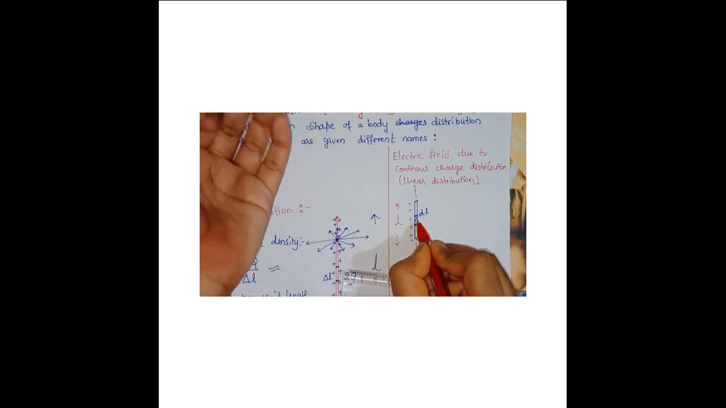Due to this small delta L, we have to find the electric field. So how many charges might be present here? If suppose small q charges are present in the whole wire, then in the small length element, what might be the charge?